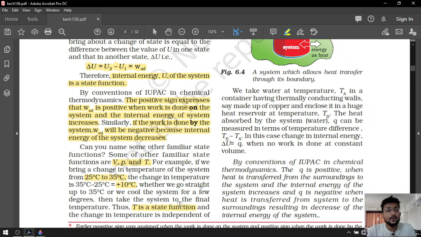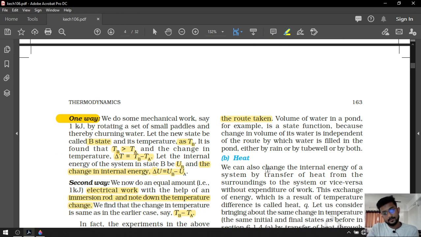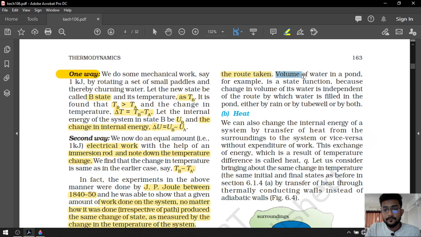So the change in temperature is independent of the route taken, as is the volume of water in a pond. It is a state function because the change in volume of its water is independent of the route by which water is filled in the pond, either by the rain or the tube well. Pressure is also a state function. Doesn't matter how you increase or decrease the pressure, it only depends on the amount.